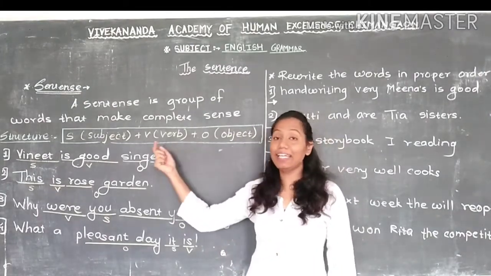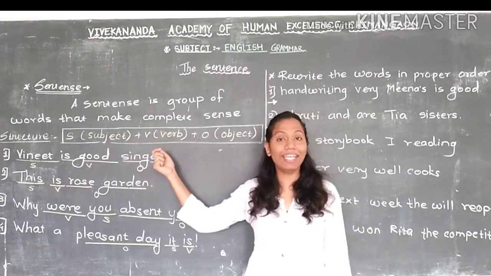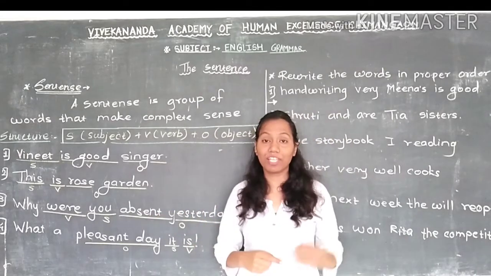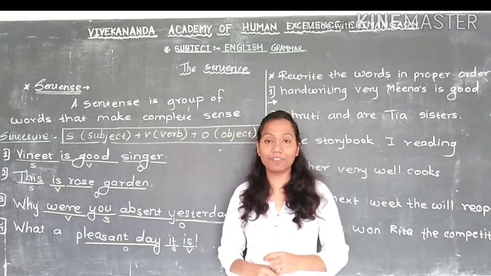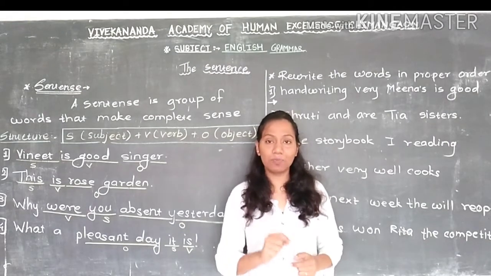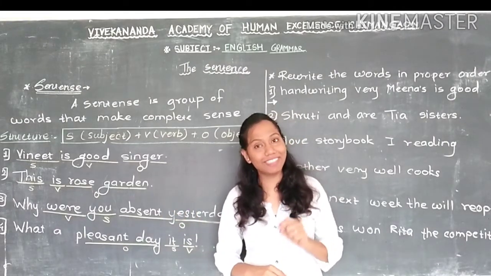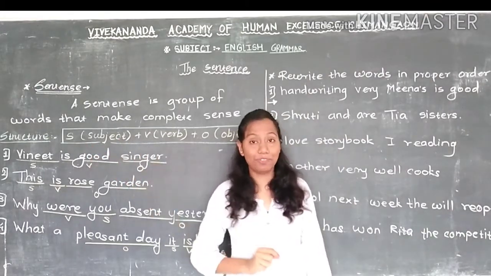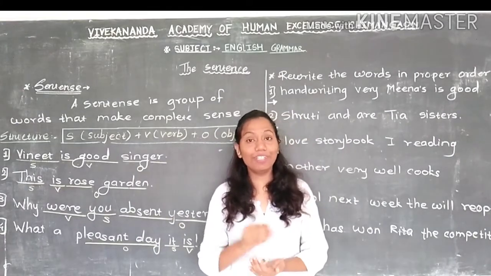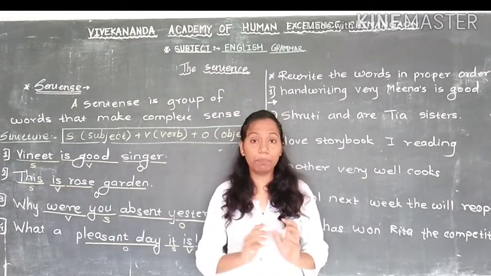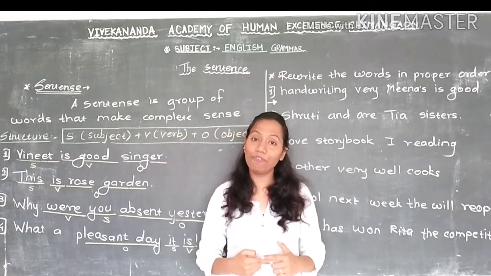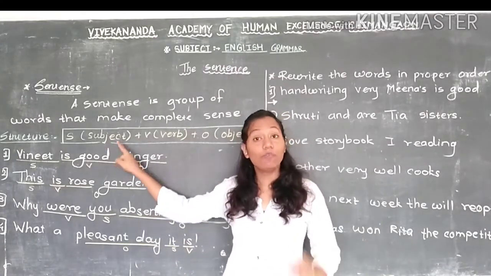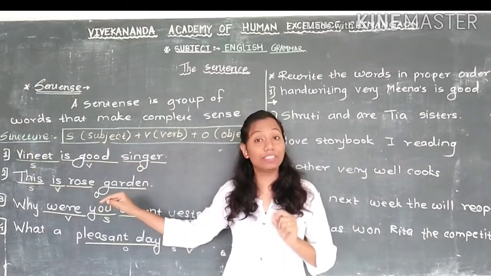Now look here, I write the structure of a sentence. It is very easy to understand. You can learn it this way: S plus V plus O. If anyone asks you what is the structure of a sentence, you can simply say S plus V plus O. This is the structure of a sentence. Now, S means subject. What is subject? We start the sentence with a name. When we don't know the name of that person, we use a pronoun in place of the name, correct? So these names and pronouns we call subject. We always start the sentence with the subject.